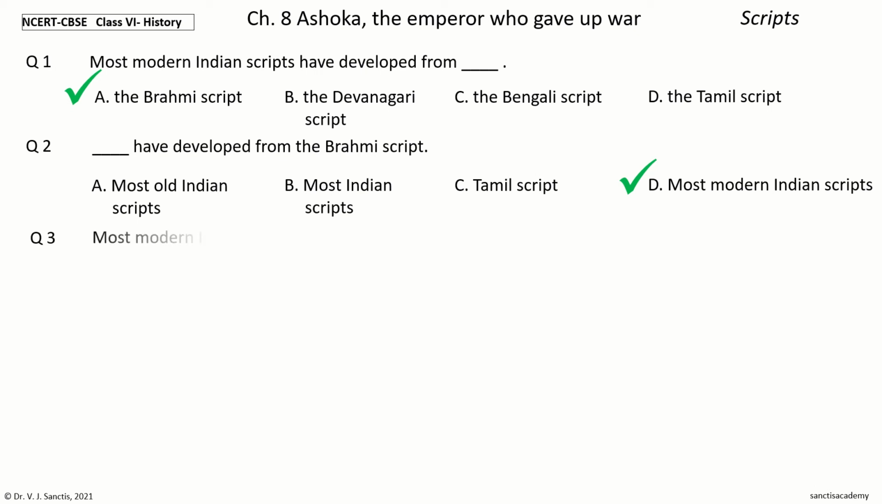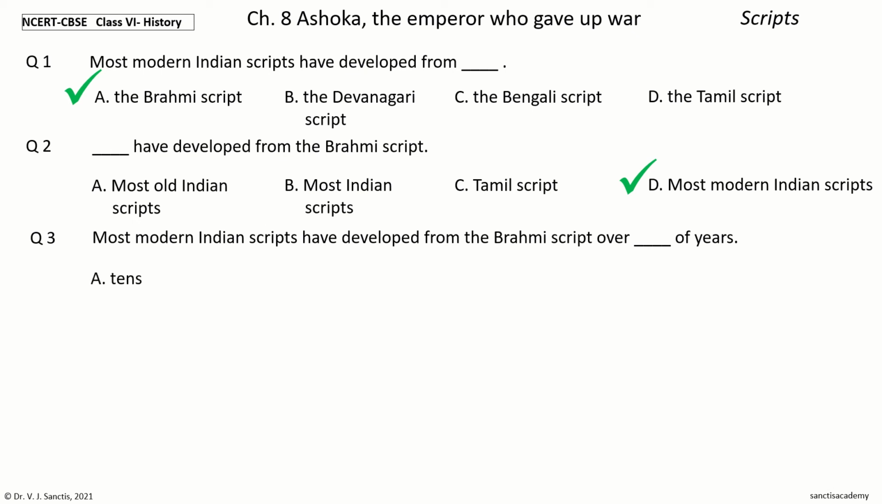Question 3. Most modern Indian scripts have developed from the Brahmi script over dash of years. The options are tens, hundreds, thousands, millions. Your time to choose. And the answer is thousands. So, most modern Indian scripts have developed from the Brahmi script over thousands of years.